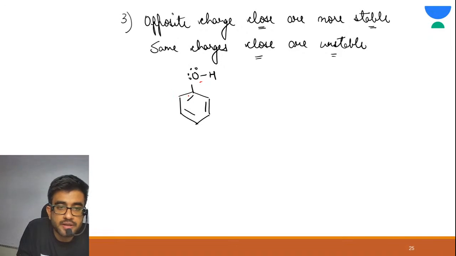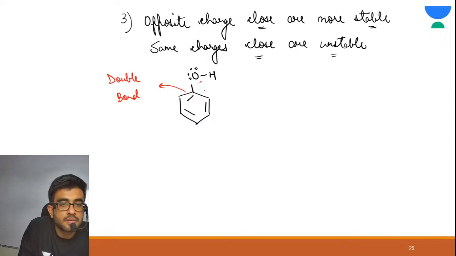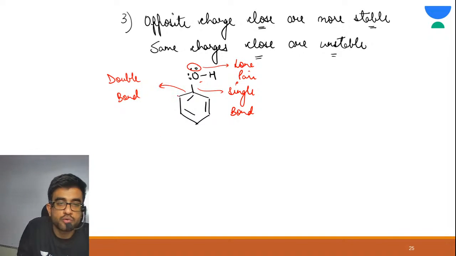See, again I'm explaining to you. This is what? Double bond. This is what? Single bond. And this is what? Lone pair. So yes, this is possible. Now how do we do it? Your lone pair is transferred here, and your pi bond is transferred onto this carbon. So please see.